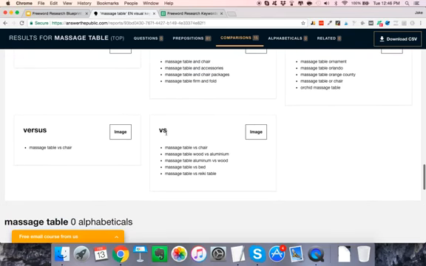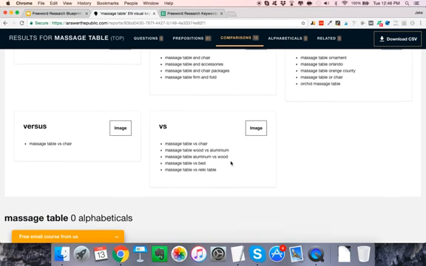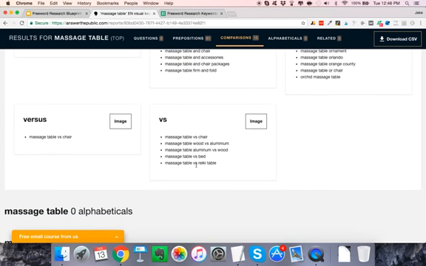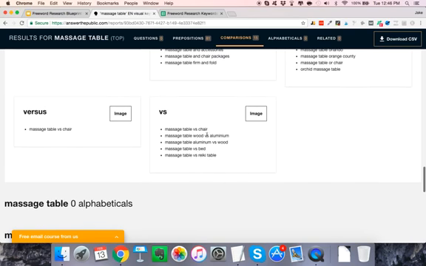So I love versus keywords. So massage table versus chair, massage table wood versus aluminum. Like these would all be keywords that I would probably end up doing. They're probably not too competitive, and they would be really solid keywords for my topic. Because when I can compare a table versus a chair and what the pros and cons are to having one versus the other, it's a very natural next step to recommend a table or a chair to that person who's reading that article.